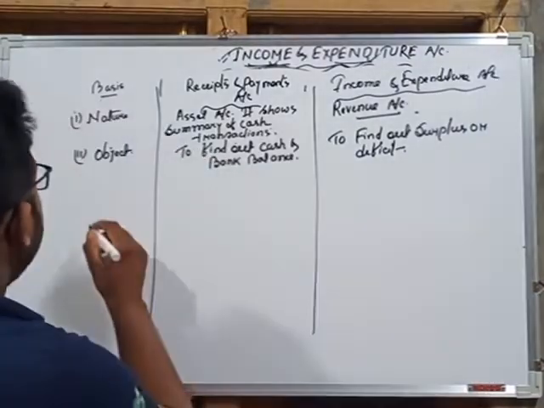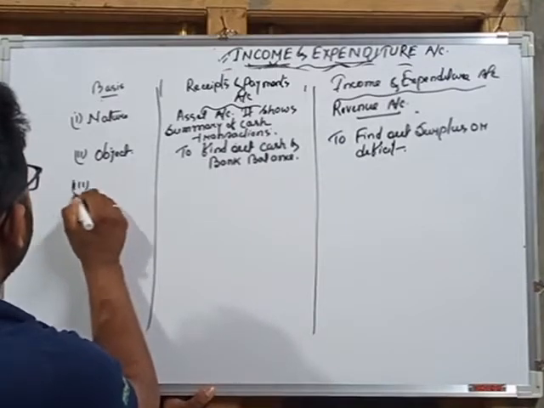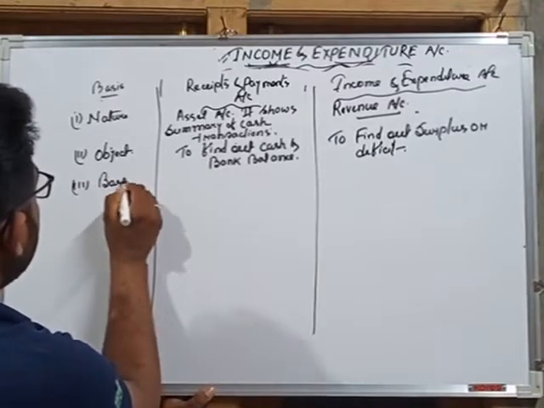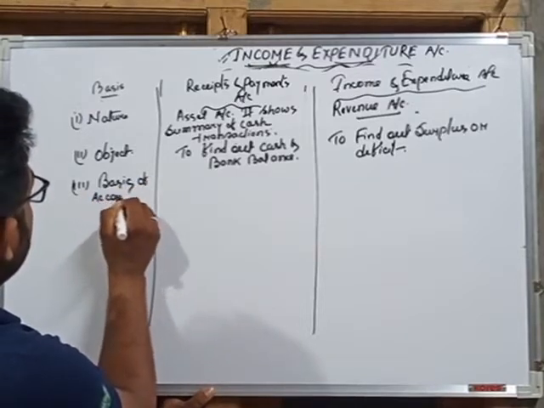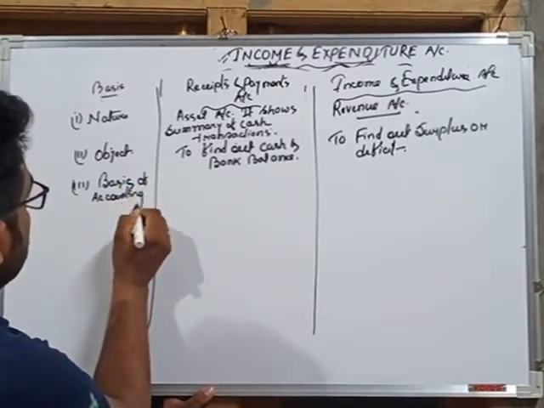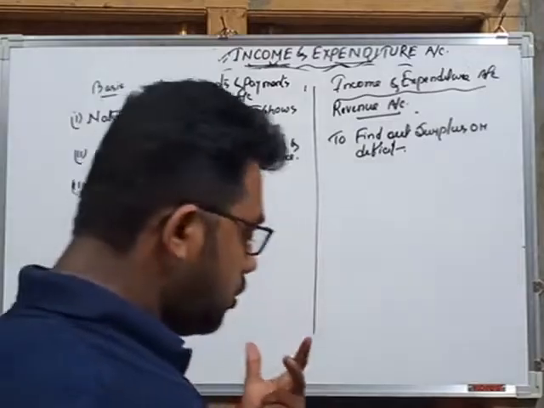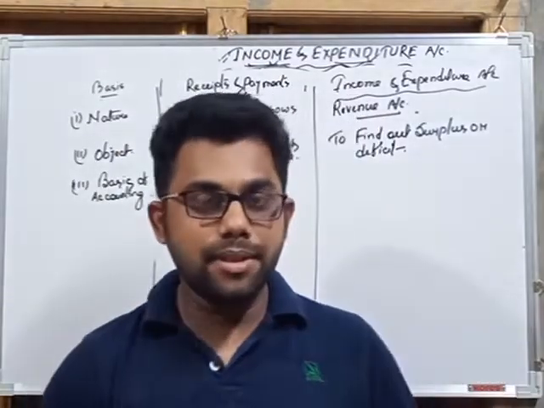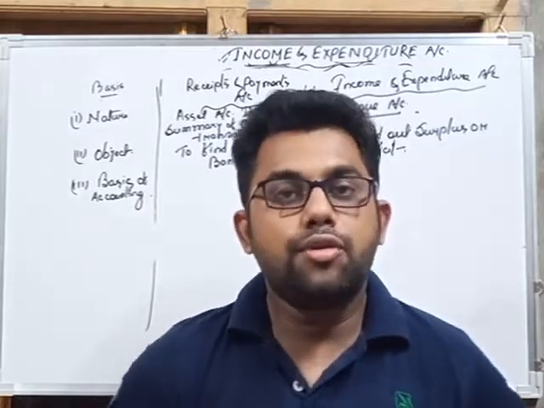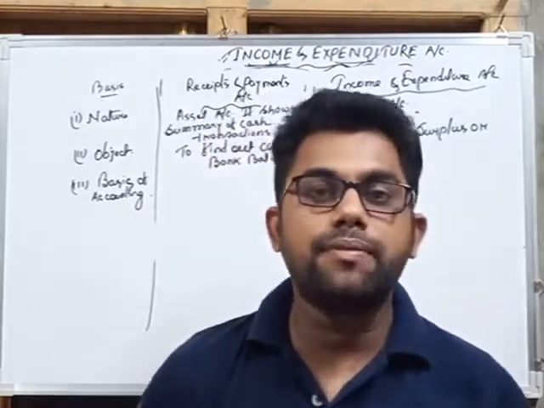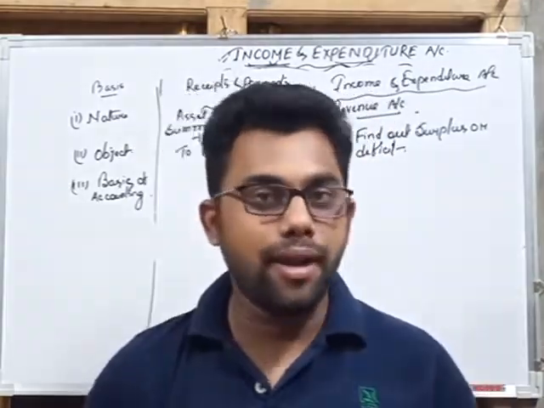Next one is the basis of accounting. Basis of accounting means under which basis we are preparing our accounts. So there are two types of basis: one is cash basis of accounting and another is accrual basis of accounting.